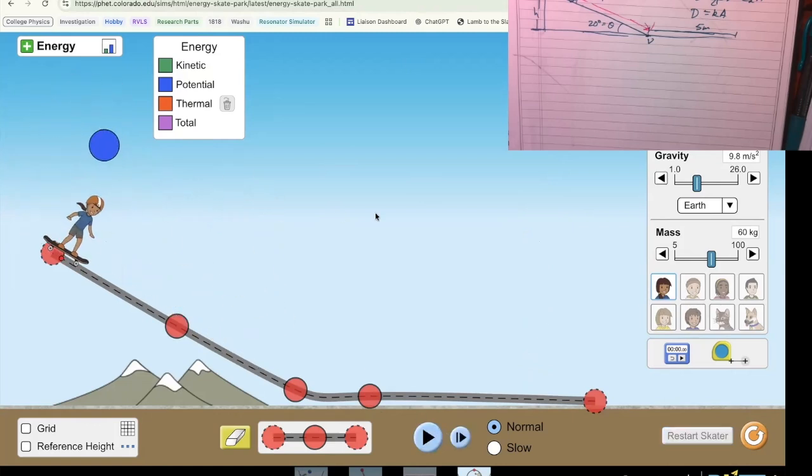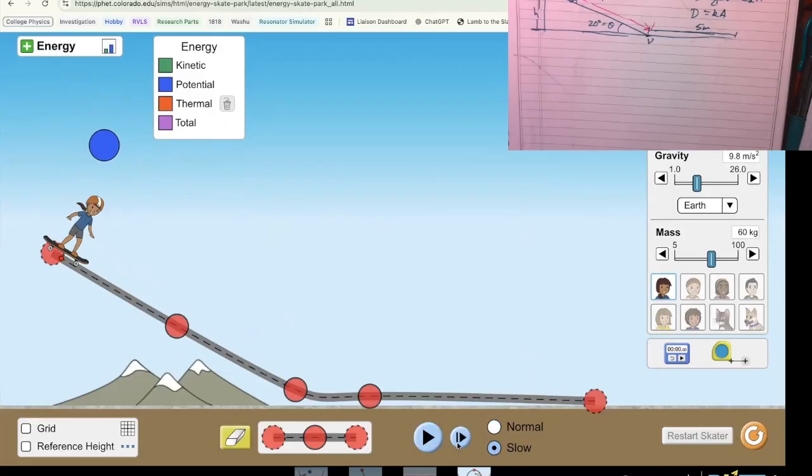All right. So where is our pie chart? All right, yes. So see right here, all of our energy is in, and we'll turn off friction. All right, we got no friction. So at the top of the ramp here, all of the energy is in the form of potential.